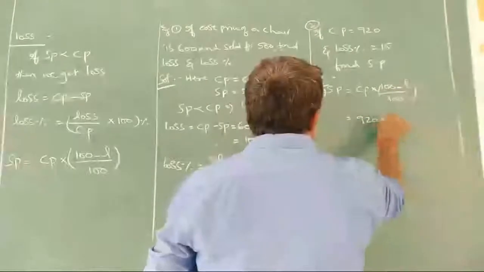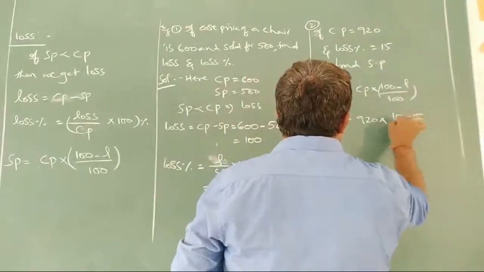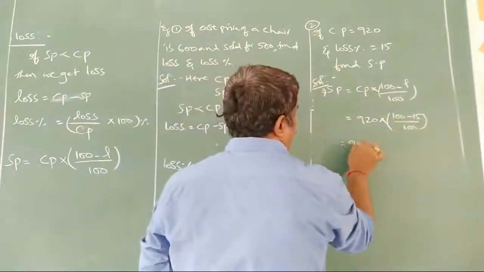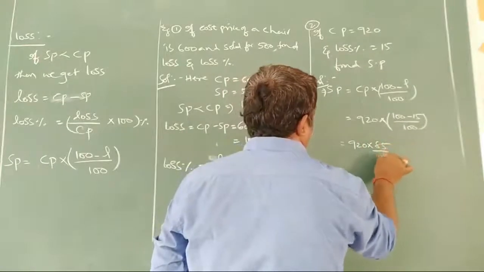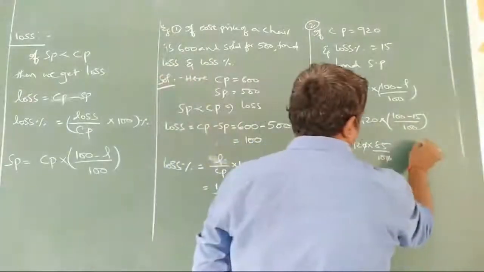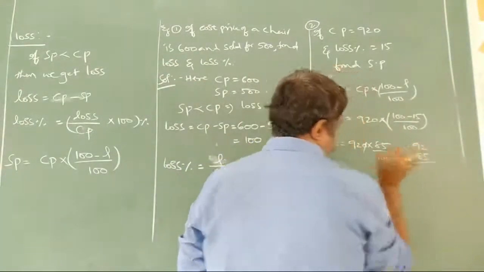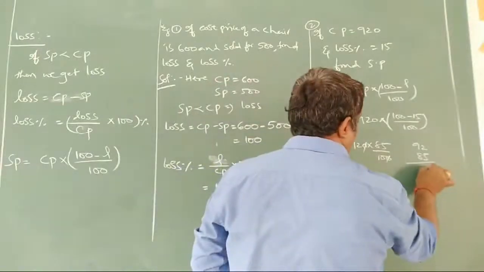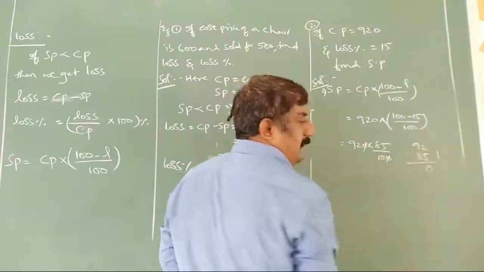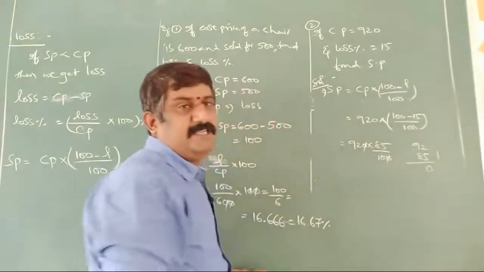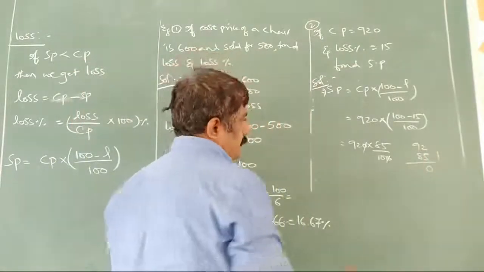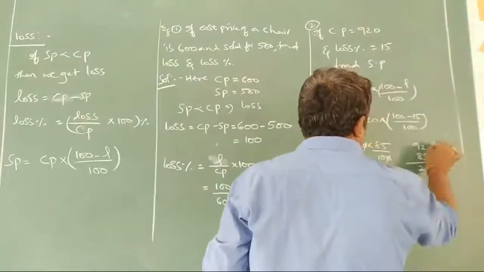So 920 into (100 minus 15) by 100. Now write down 920 into 85 by 100, the zero getting cancelled. Now 92 into 85. 5 2s are 10, 1 remains. 5 9s are 45, 8 2s are 16, 45 plus 16 is 61, plus 1, 62.